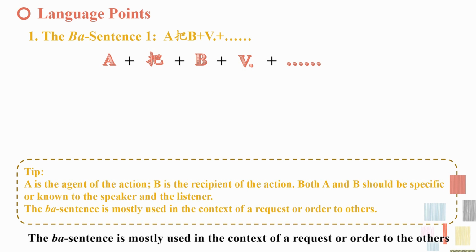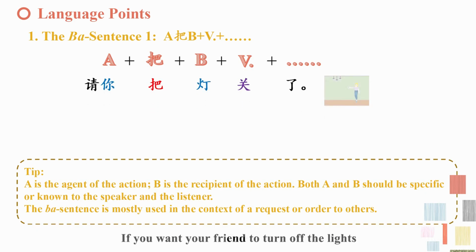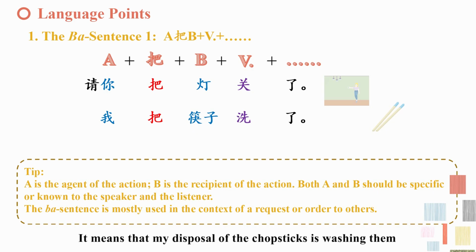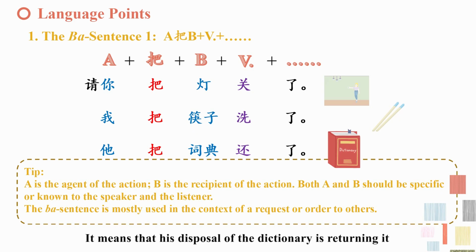The ba sentence is mostly used in the context of a request or order to the others. For example, 1. If you want your friend to turn off the lights, you can say, 请你把灯关了。 Please turn off the light. 2. 我把筷子洗了。 I washed the chopsticks. It means that my disposal of the chopsticks is washing them. 3. 他把词典还了。 He returned the dictionary. It means that his disposal of the dictionary is returning it.